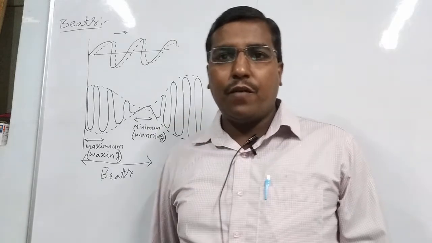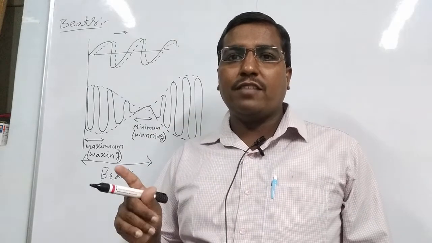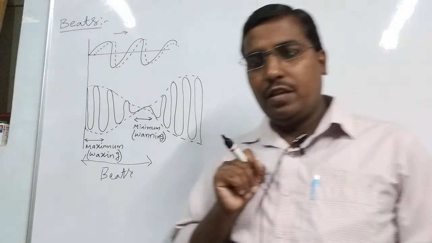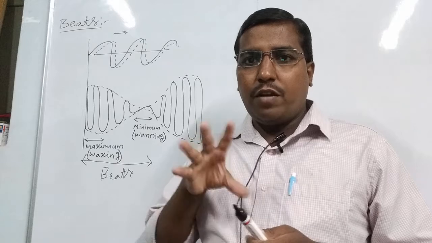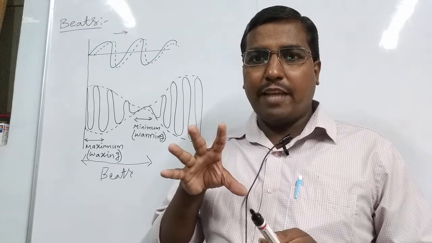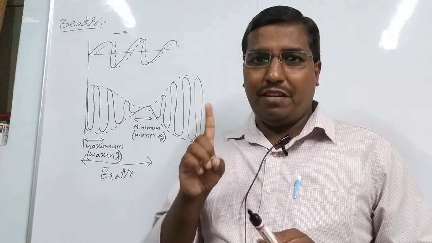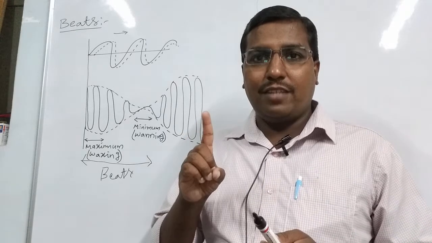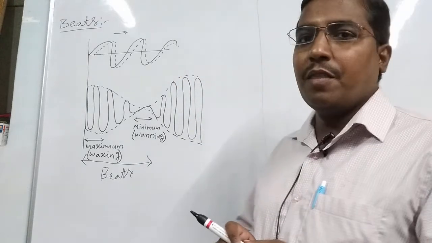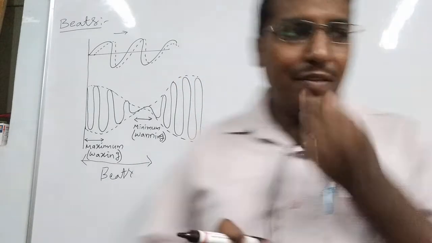One beat equals one maximum and one minimum. Our heart also moves front to back, lub dub lub dub. So lub is maximum, dub is minimum, so one beat, one oscillation similarly.